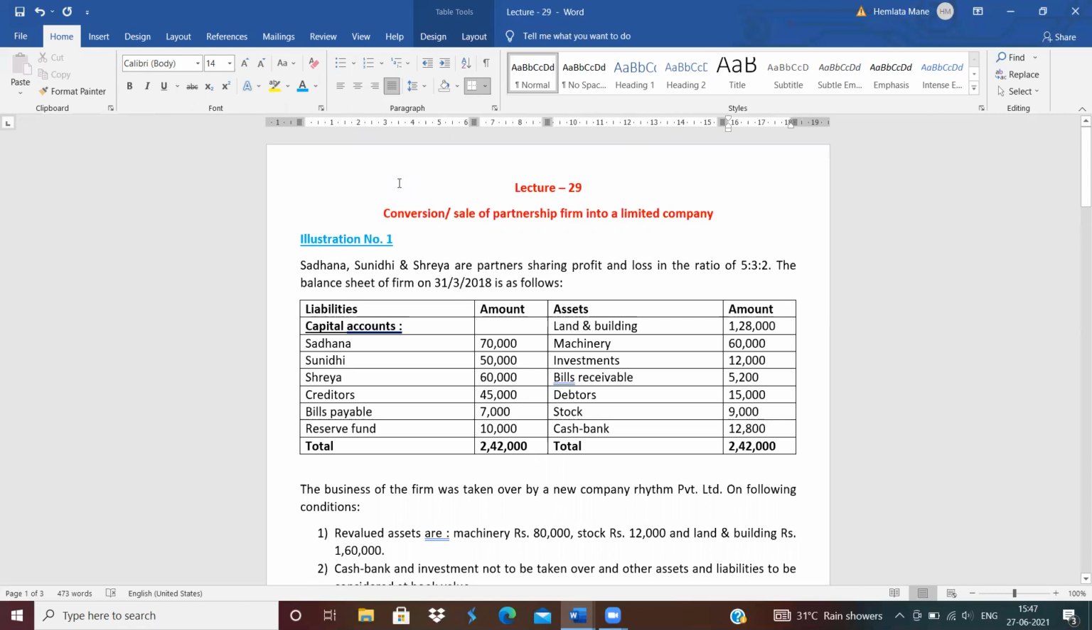Okay. I hope all of you understood this lecture very well. And how to calculate the balance sheet, we will see in the next lecture. Okay. Thank you.